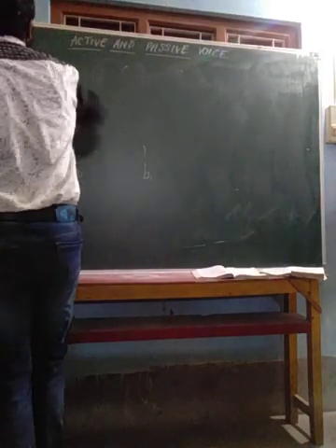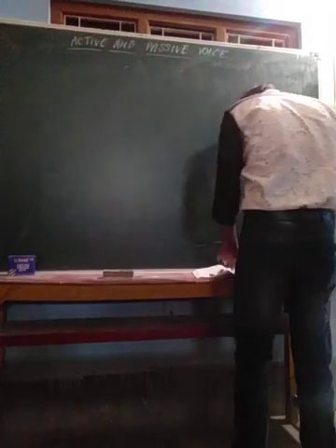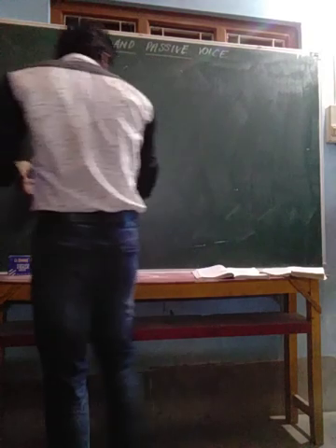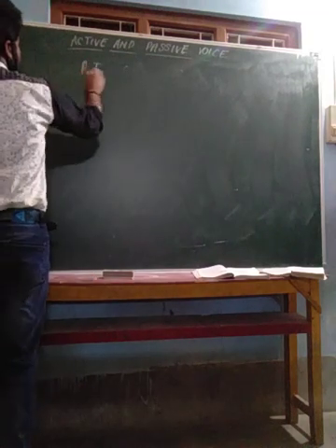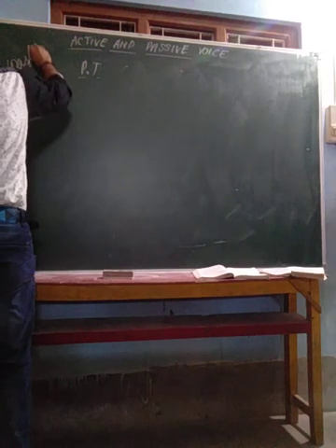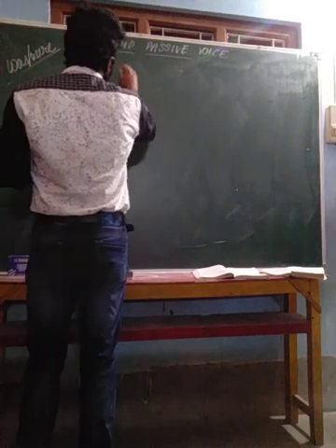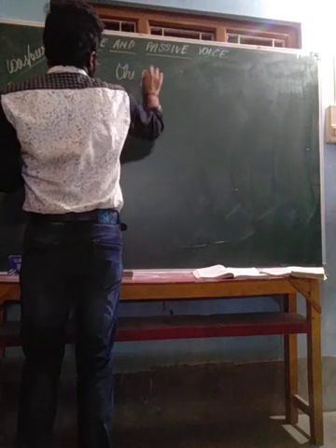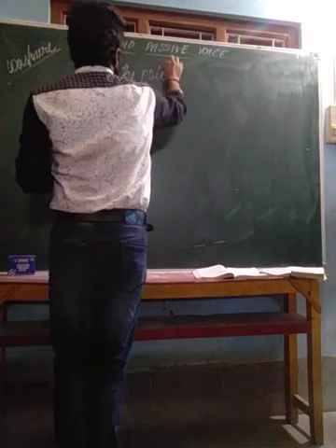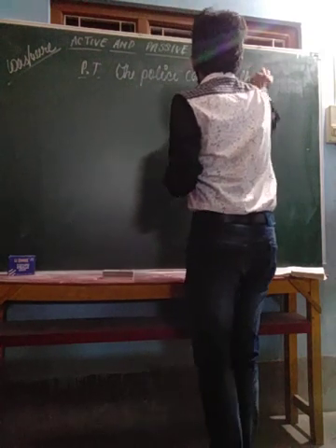In the active and passive voice, there are many types. Let's do it in the past tense. Suppose in the past tense, basically we have was and were. If I give you a statement, "The police caught the thief."